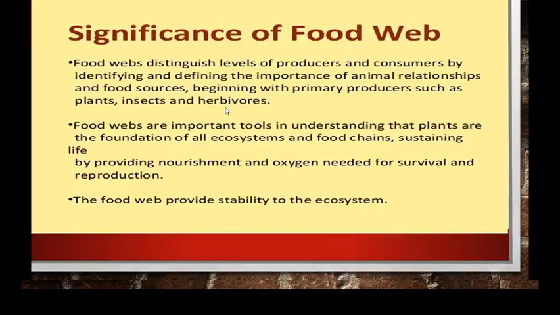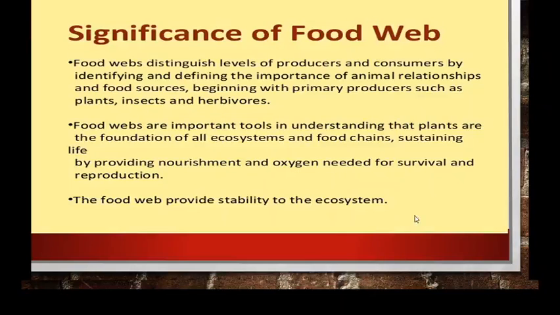Okay, so why do we need to study food web? See, food web distinguishes levels of producers and consumers by identifying and defining the importance of animal relationships and food sources, beginning with primary producers such as plants, insects and herbivorous. So far you have studied about all those important trophic levels, right?